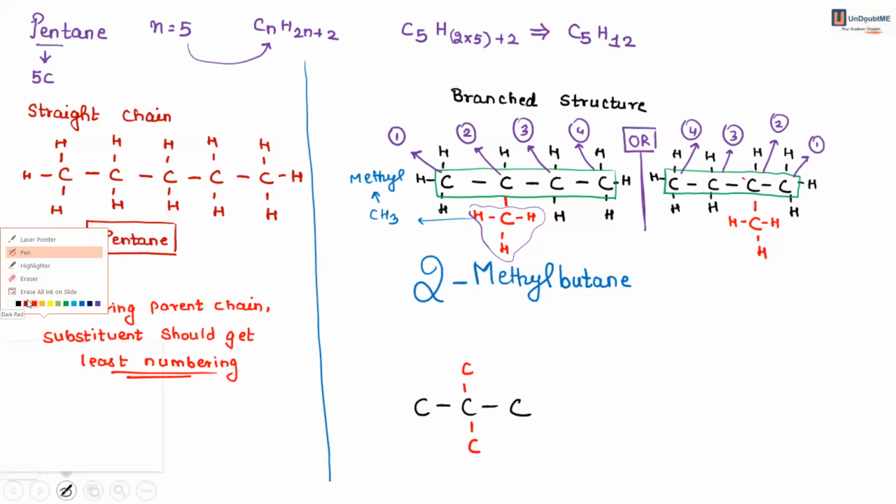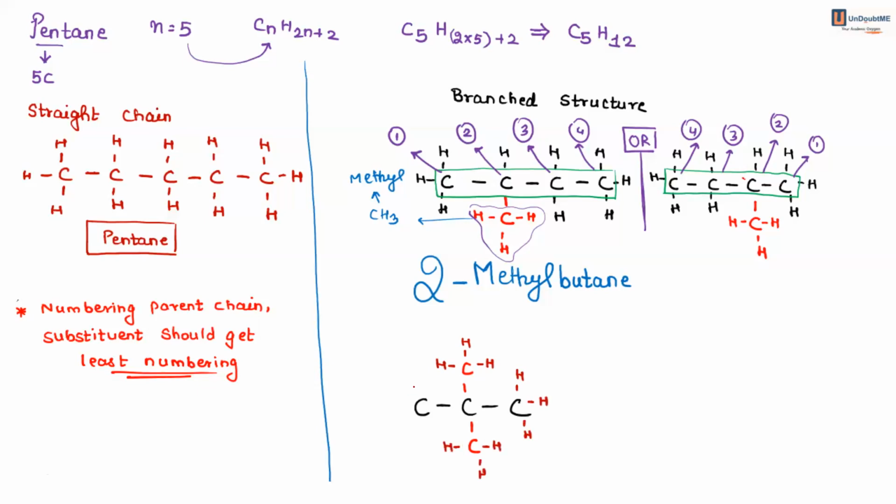Okay, let's write the hydrogens. For each terminal carbon, there are 3 hydrogens. The middle carbon will not have any hydrogen. If you count, the molecular formula is still C5H12. We are not changing the molecular formula. Now, how to name this compound?